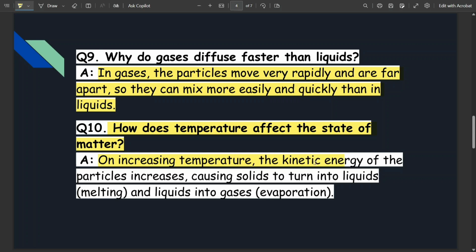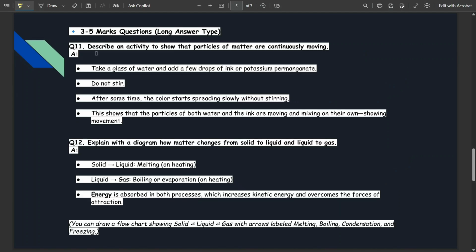So on increasing the temperature, the kinetic energy of the particles increases, causing solid to turn into liquid by melting and liquid into gas by the process of evaporation. So जब हम temperature बढ़ाते हैं उससे हमारी जो kinetic energy होती है particles की वो बढ़ जाती है, जिससे कि हमारा जो solid होता है वो liquid में turn हो जाता है through melting, and liquid हमारा gas में बदल जाता है through the process of evaporation.